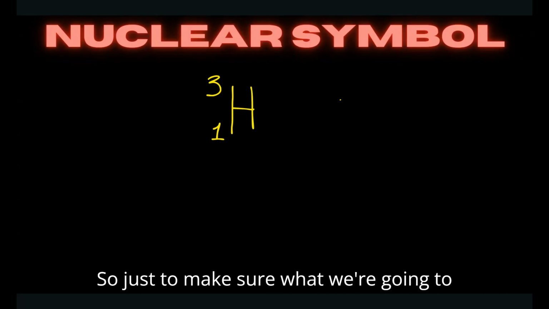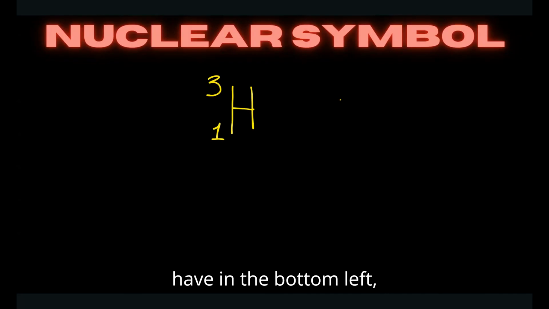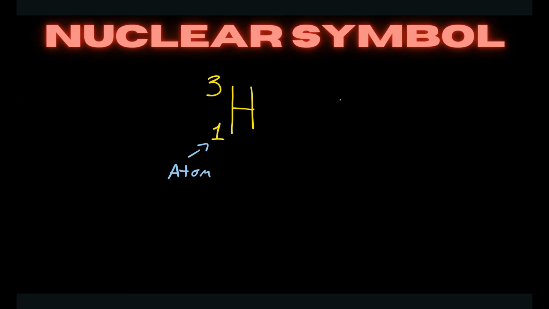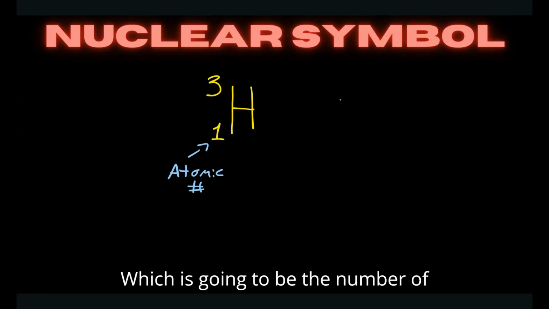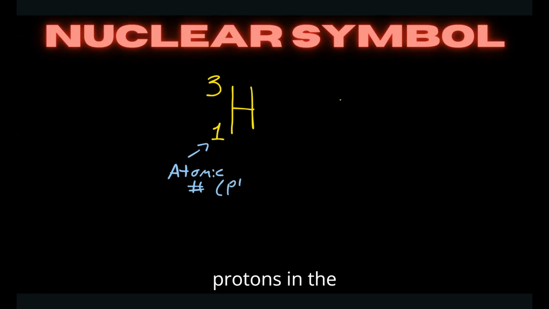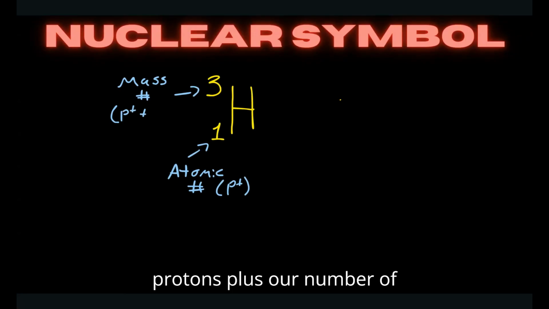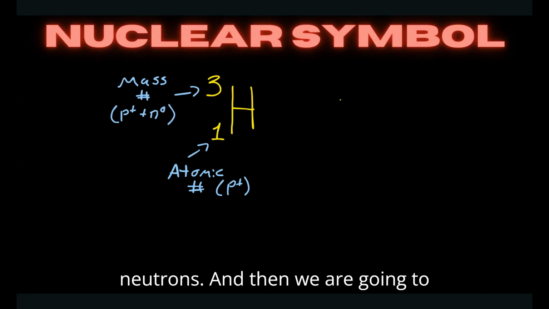Just to make sure, in the bottom left we have the atomic number, which is the number of protons. In the top left is the mass number, which is our number of protons plus our number of neutrons.